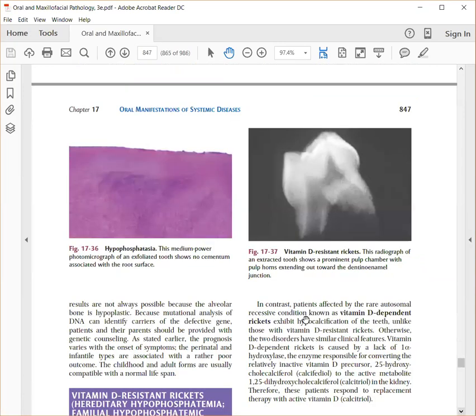So this is your hypophosphatasia, where you can see that the pulp chamber has a large pulp horn, but your cementum formation is defective. You can see cementum is not there, and you can see only malformed radicular dentin.